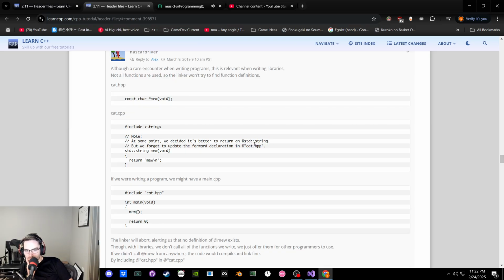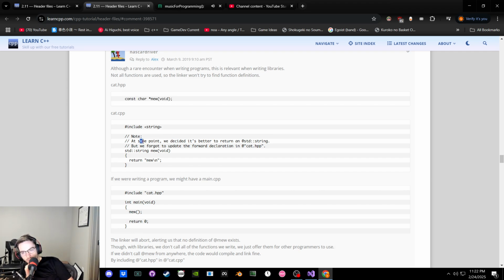Oh, but you have to get the string type from std. That makes sense. So this is just a type, returning this type. But this is a pointer to a constant character. But this is a string. To me, that looks like these are two different things. We decided it's better to do this, but we forgot to update it in the header.